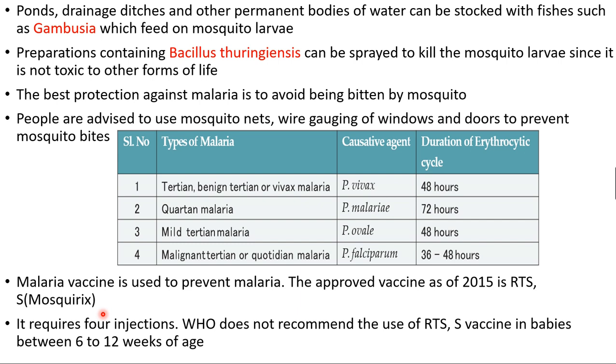It should be given as 4 doses or 4 injections. The World Health Organization does not recommend the use of the RTS,S vaccine in babies between 6 to 12 weeks of age because of its lower efficacy and it may cause some side effects. Thank you.